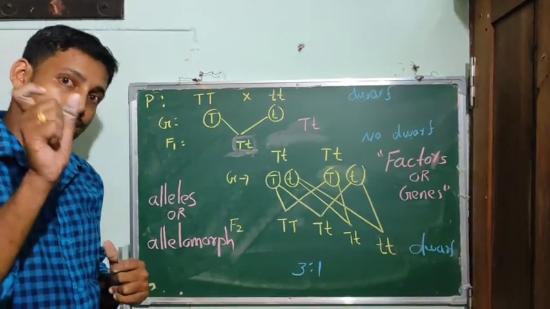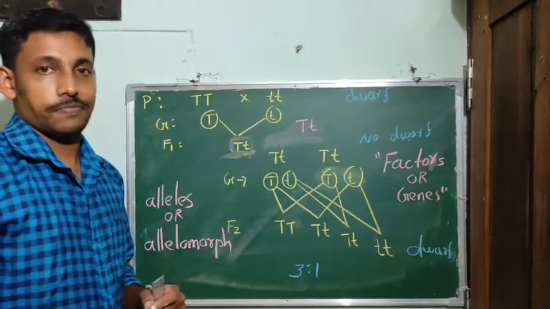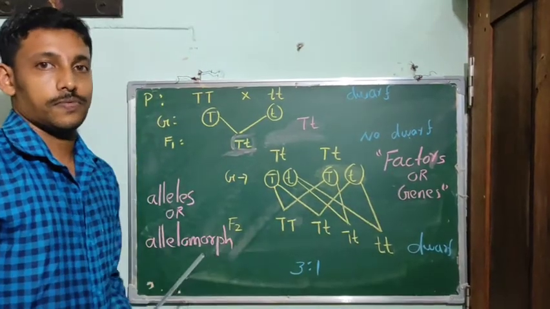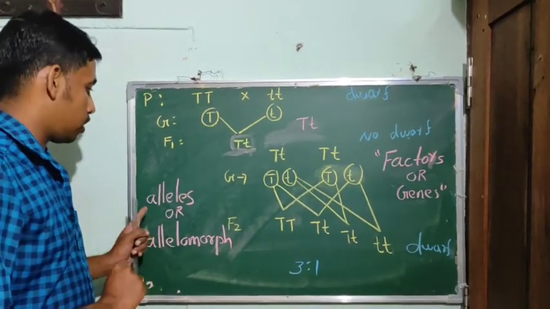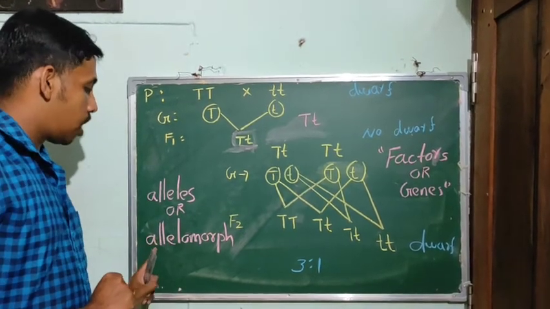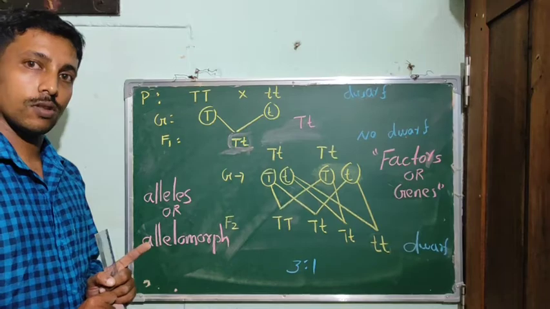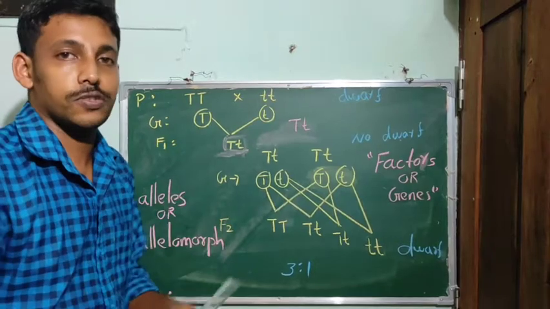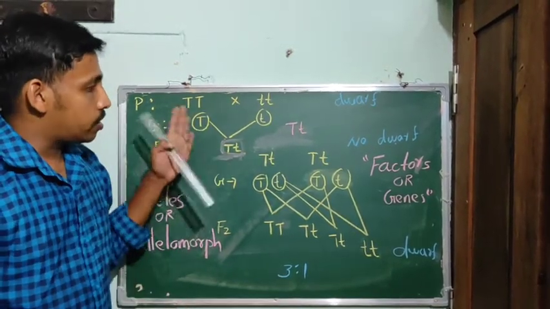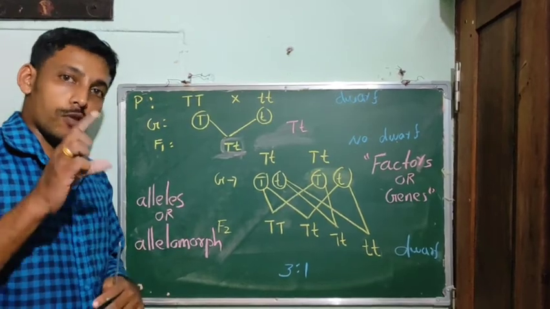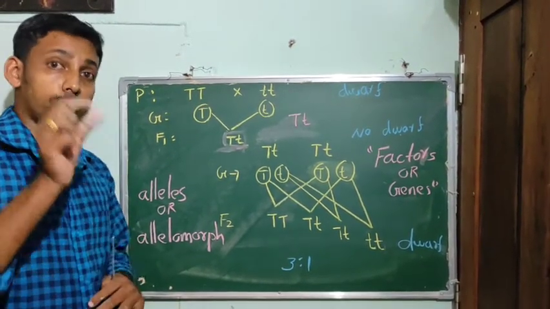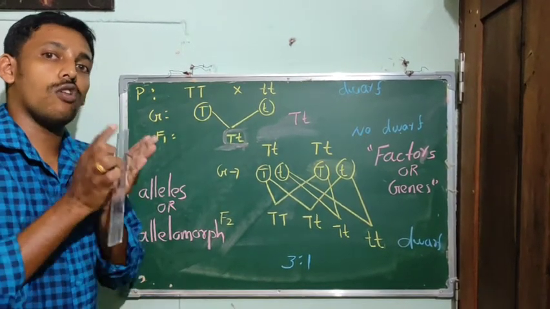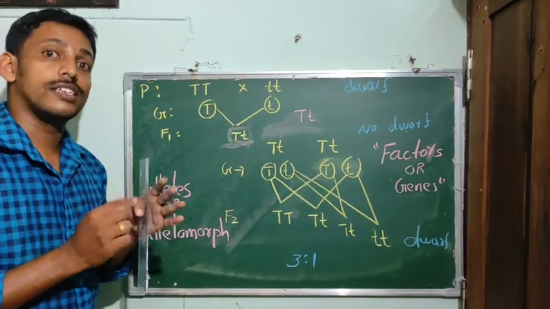He called that something a factor, and that factor is known as the gene. The various forms of the genes are known as the alleles or allelomorphs. By doing this experiment, he proposed two important laws or principles of inheritance. These are known as the law of dominance and the law of segregation.